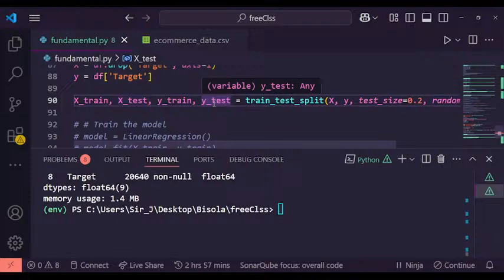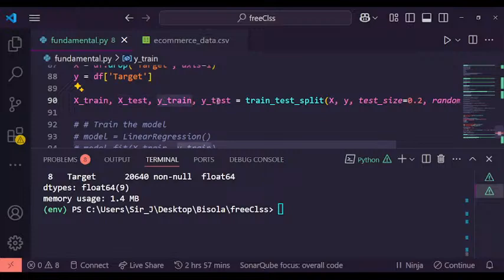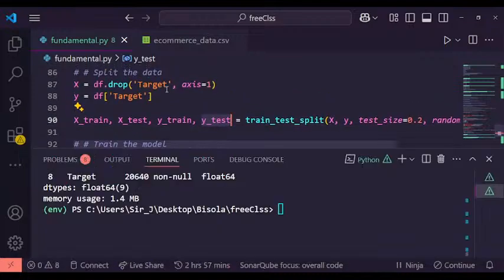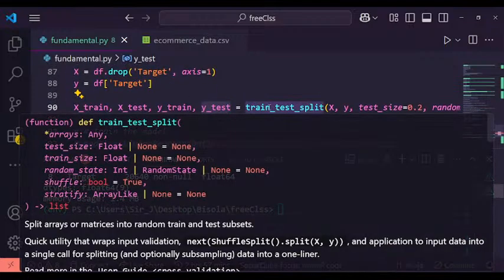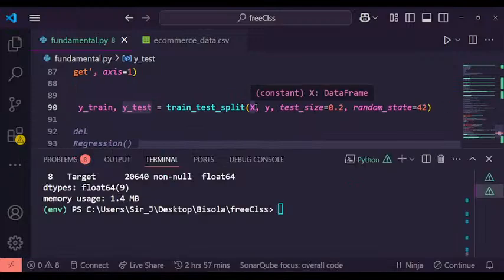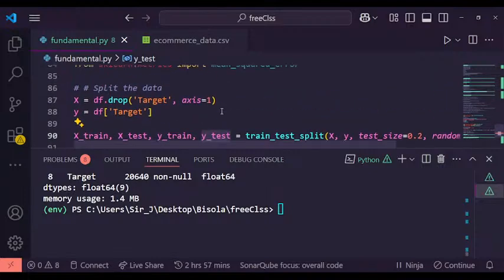So this is what we call multiple assignment, where you have multiple variables and you are assigning multiple things to them. So we have x_train, x_test, y_train, y_test. Remember what we are doing here: we are using the train_test_split that we imported earlier, and then we are assigning the x and y, and then we have the test size and then the random state. This is how you can do it, right?